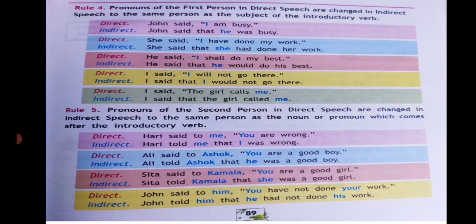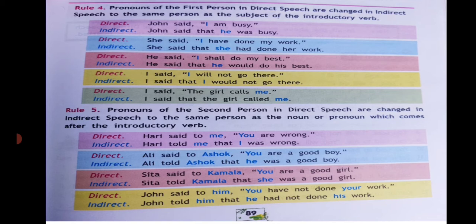Ali said to Ashok, "You are a good boy." Ali told Ashok that he was a good boy. So here you can see how you is changing to I. Second person is changing in the indirect speech. Okay, second person in the direct speech is changing in the indirect speech from you to he, you to I, you to she, and comes after the introductory verb, that is after the verb.